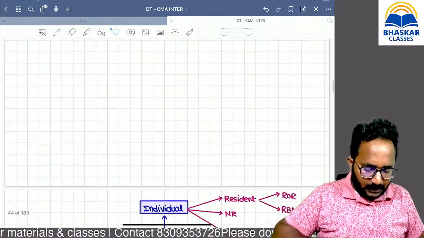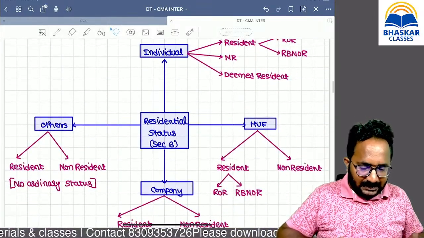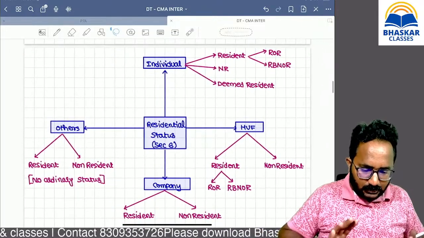Now, are you clear up to now? Now I am entering into the actual discussion. This is a chart you have to remember.